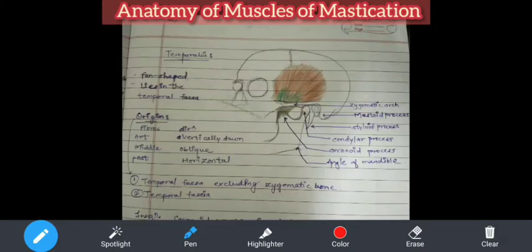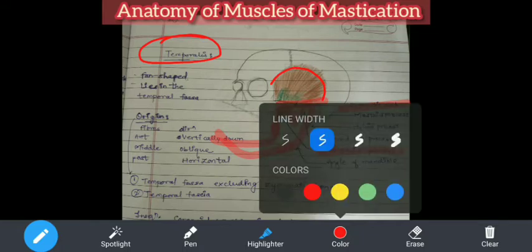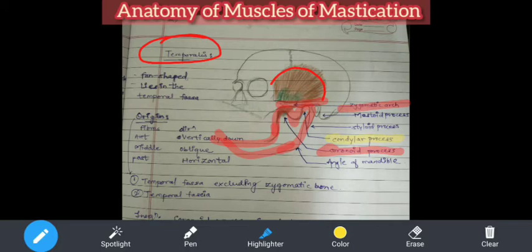Now this is the temporalis muscle, which I already put up. If you see the temporal bone on the side, and this is your zygomatic arch, which I have already written. I'll highlight it. Then this is your mandible, like this. Anteriorly you have the coronoid process, and posteriorly you have the condylar process. The condyle forms a joint, the condylar joint, by the condylar process.